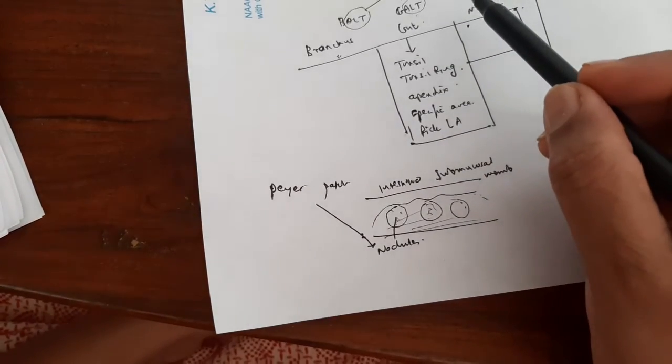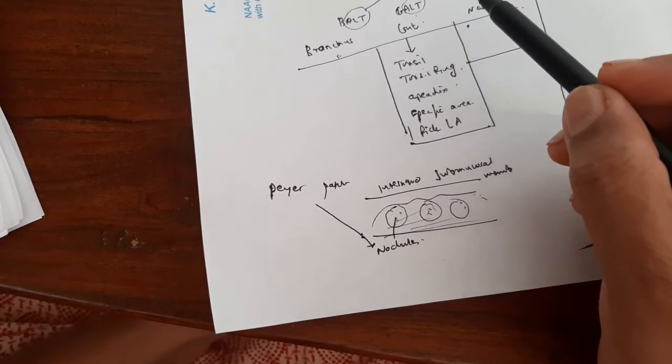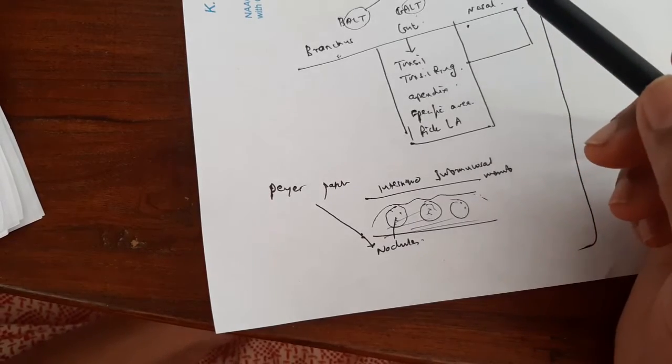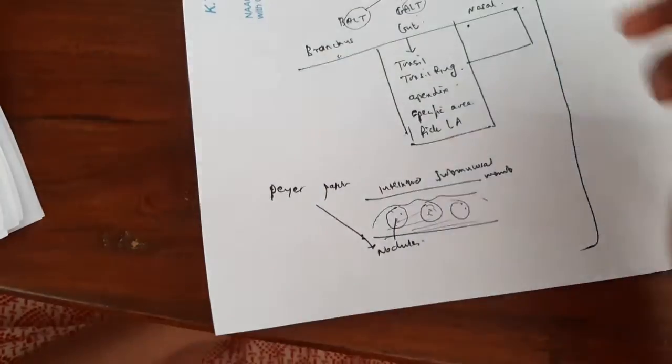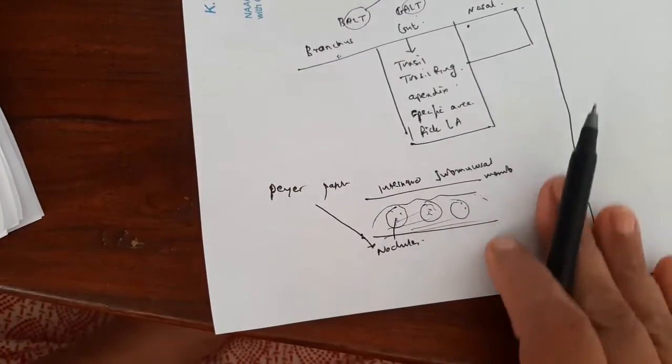So MALT is responsible for producing a large population of antibody producing cells which protect a particular area.